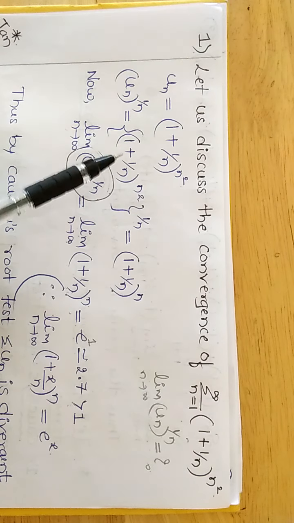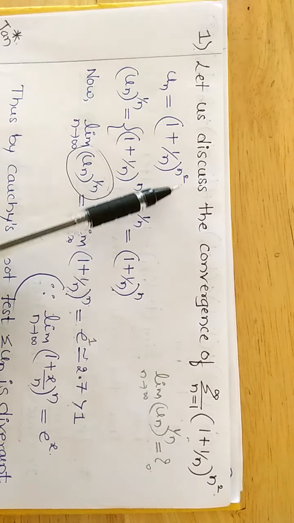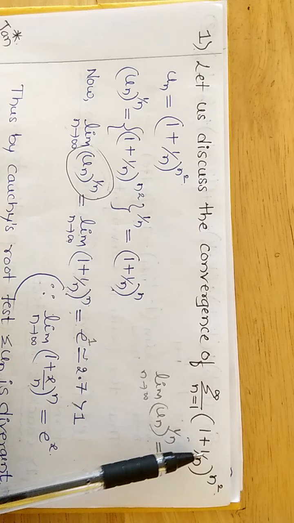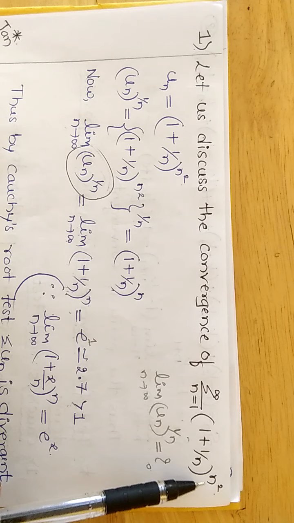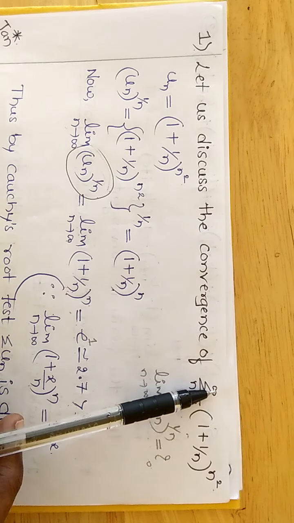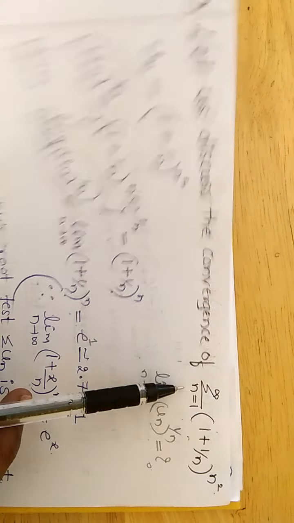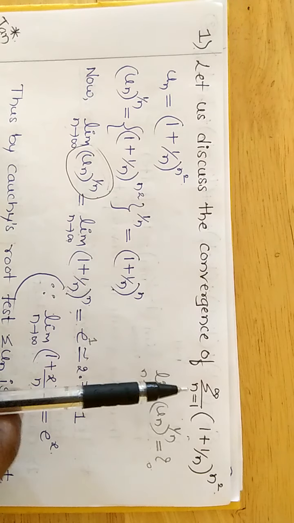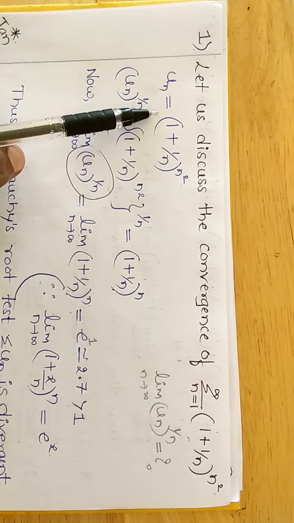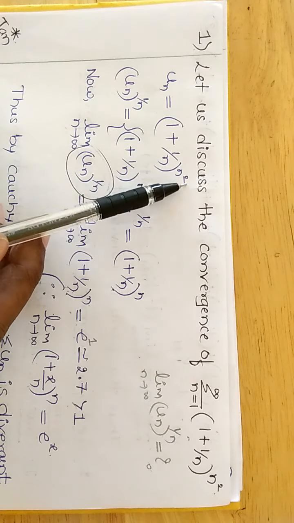We'll see some examples on Cauchy's root test. Let us discuss the convergence of summation of (1 plus 1 divided by n) whole raised to n square, as n is from 1 to infinity. As always, the given series is of the form summation of un, so un is equal to (1 plus 1 divided by n) whole raised to n square.